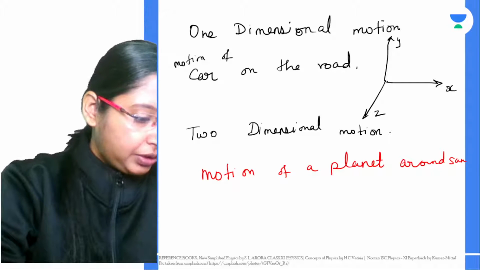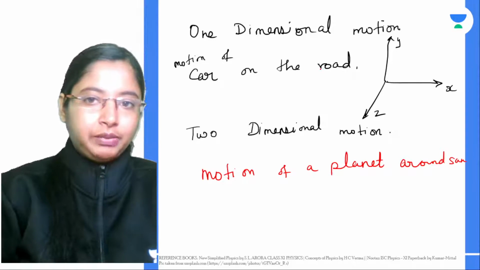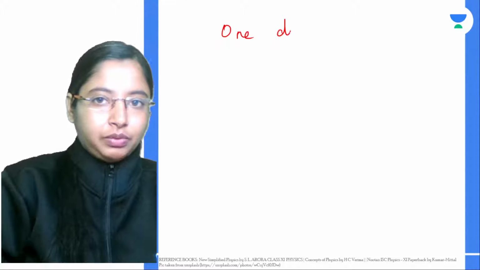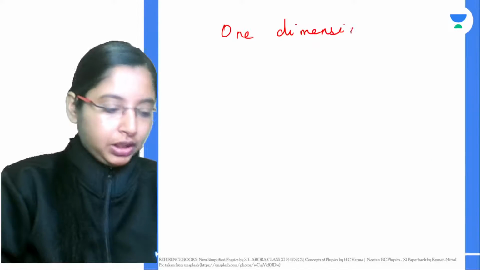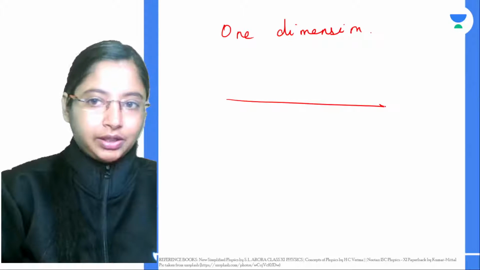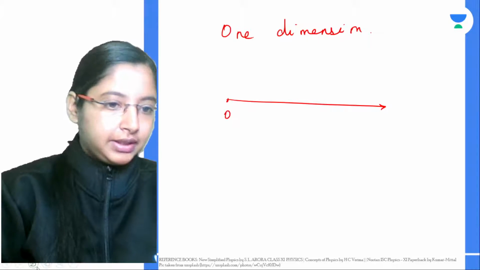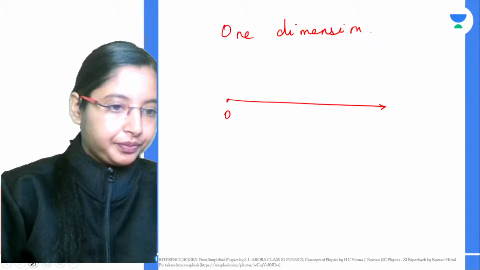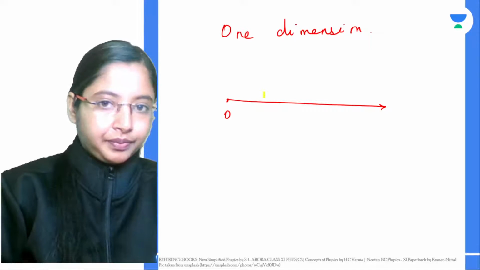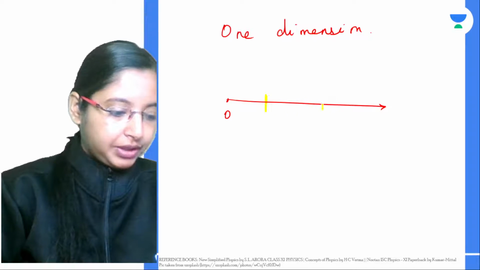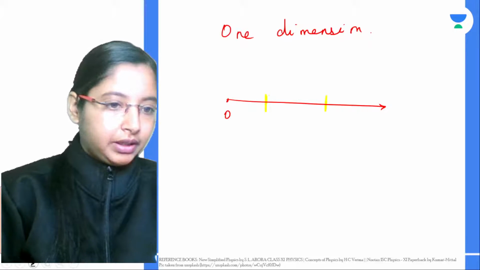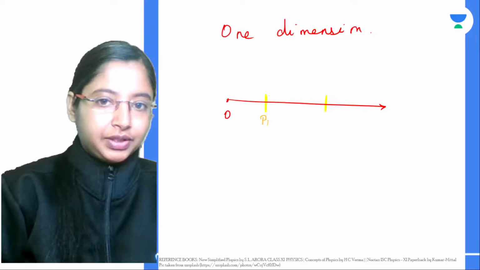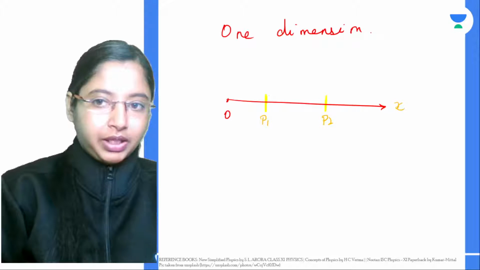So basically when you look at one dimension, you just use the x-axis coordinate alone. If this is the origin, let's say the position of the object was somewhere over here. After some time the position of the object is somewhere over here. This is the first position, this is the second position, this being the x-axis.